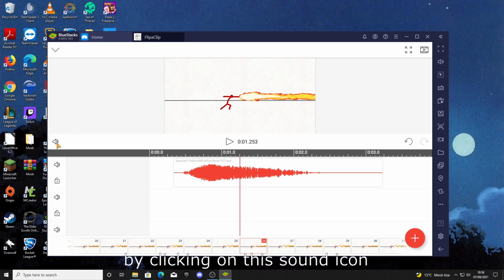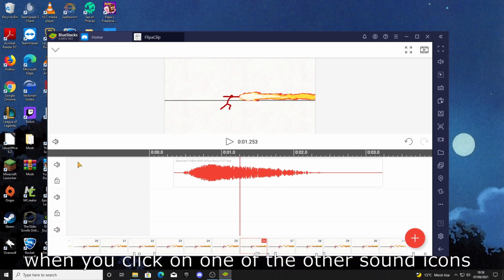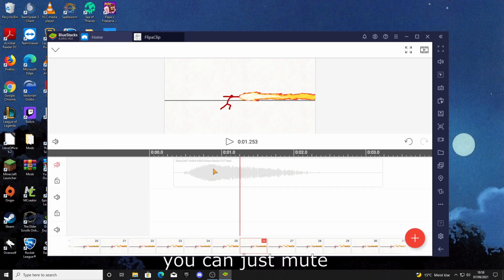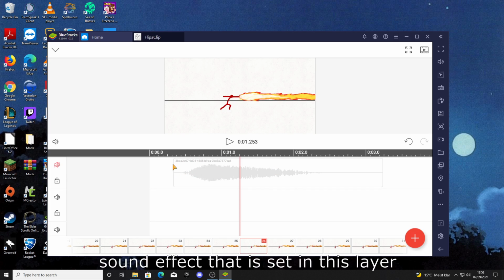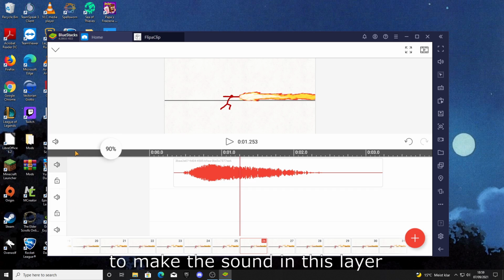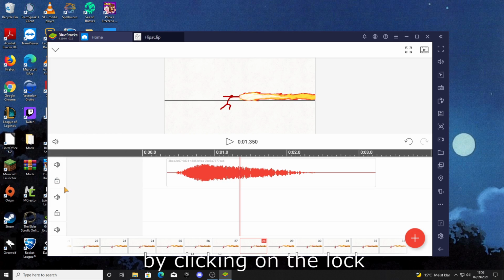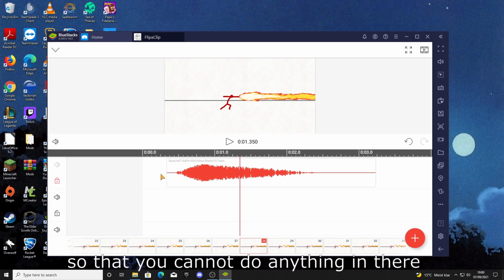And now you can move it wherever you want in these different layers. And by clicking on this sound icon, you can mute every single sound you put in your animations. And when you click on one of the other sound icons, you can just mute the sound effect that is set in this layer. But when you click on it and hold it, you can move up or down to make the sound in this layer louder or quieter. And by clicking on the lock, you will save the sound that is set in the layer so that you cannot do anything in there.